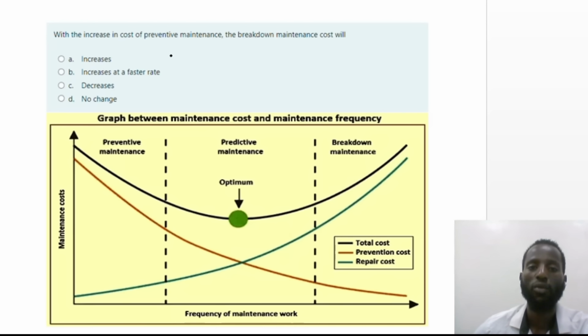So, with the increase in cost of preventive maintenance, the breakdown maintenance cost will be: A, increase; B, increase at a faster rate; C, decrease; D, no change.